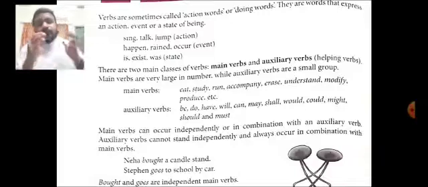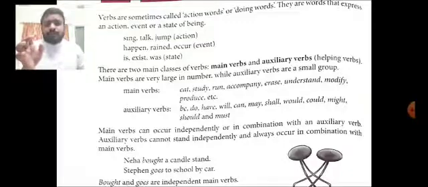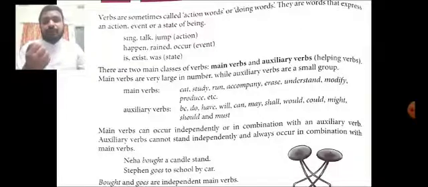Now, how can we use those in a sentence? Main verbs can stand independently in a sentence, or they can be combined with a helping verb or auxiliary verb. But the auxiliary verb cannot stand alone. It will always be with the main verbs. And if only the auxiliary verb comes, then that becomes the main verb, which we shall see later.